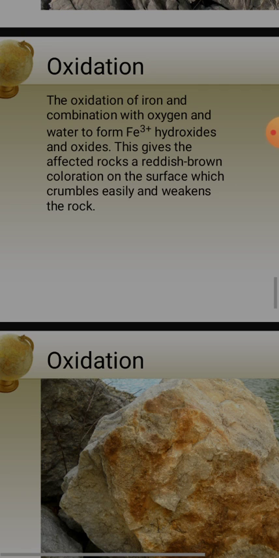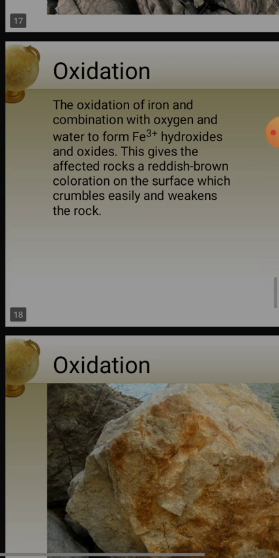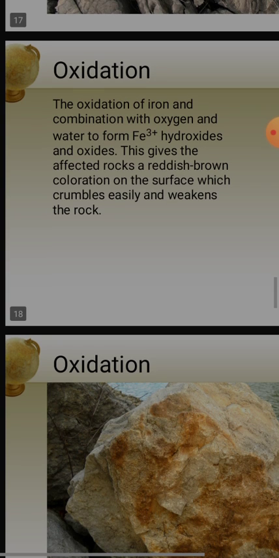This process occurs in rocks which have iron present in them. Already I told you that rocks are nothing but a composition of different minerals. If any area has rocks in which the composition of iron is more, listen carefully, and they come into contact with water, naturally there will be a chemical reaction between iron and water. That means oxygen. Hence, a reddish colored layer forms on the rocks.